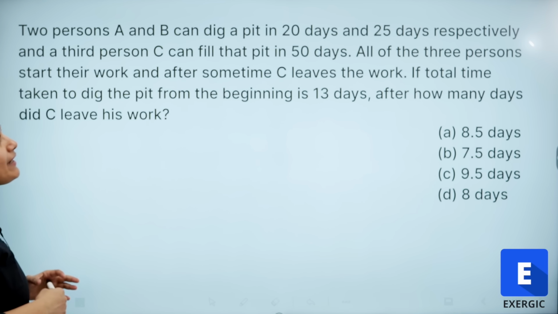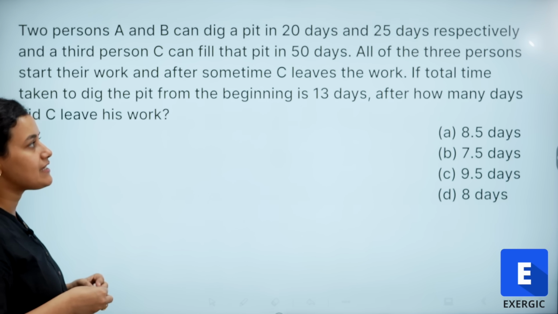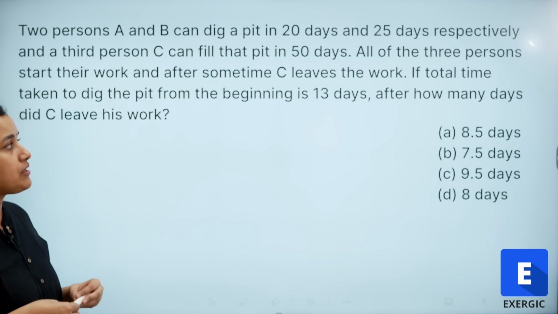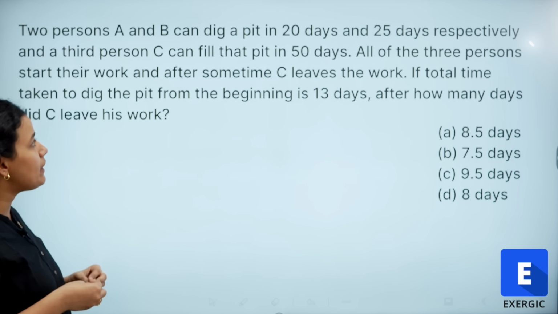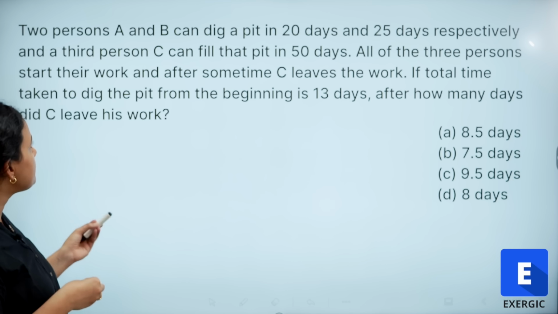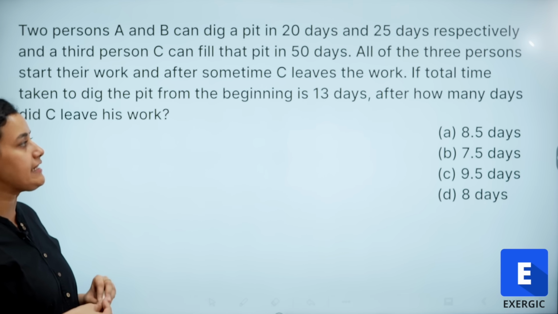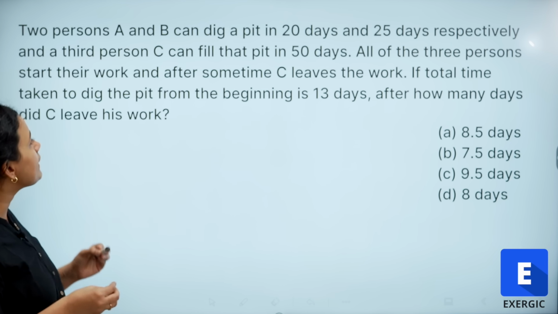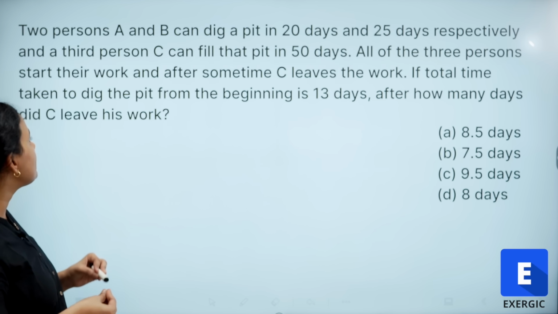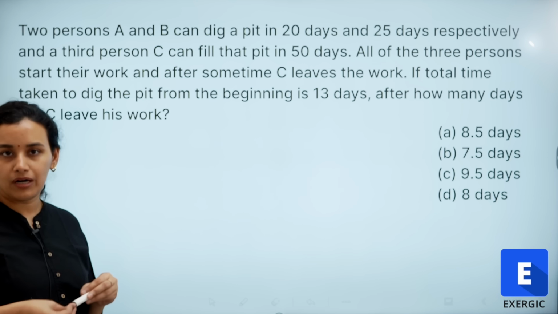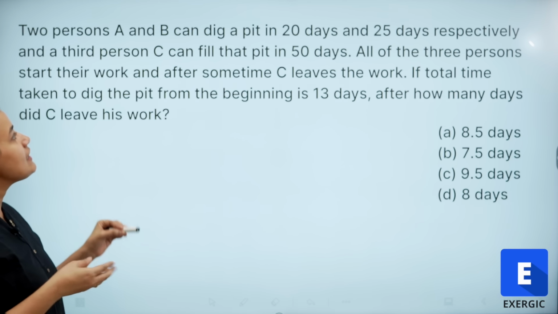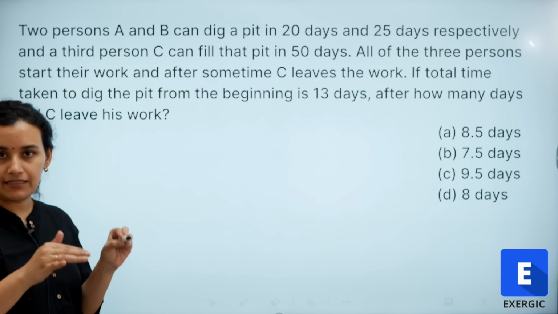Two persons A and B can dig a pit in 20 days and 25 days respectively, and a third person C can fill that pit in 50 days. All of the three persons start their work, and after some time C leaves the work. If the total time taken to dig the pit from the beginning is 13 days, after how many days did C leave the work? So A and B can dig the pit in 20 days and 25 days, whereas C can fill up that pit in 50 days, right?